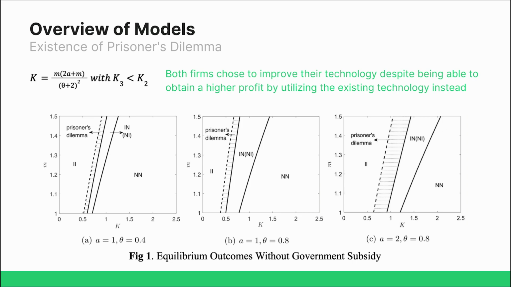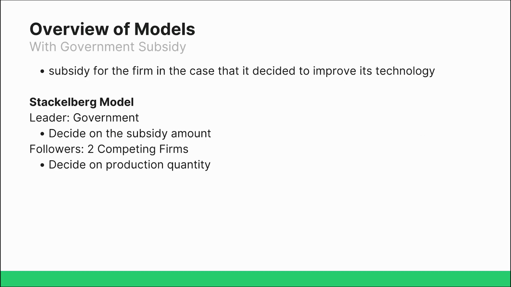This is when both firms choose to improve their technology despite being able to obtain a higher profit by utilizing the existing technology instead. When the cost becomes large, it is no longer viable to invest in the improvement. And when competition becomes more intense, the equilibrium region where none of the firms improve and where the prisoner's dilemma exists also enlarges. When the government subsidy is present, the Stackelberg model is conducted.